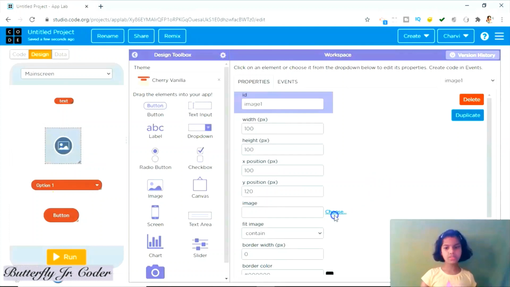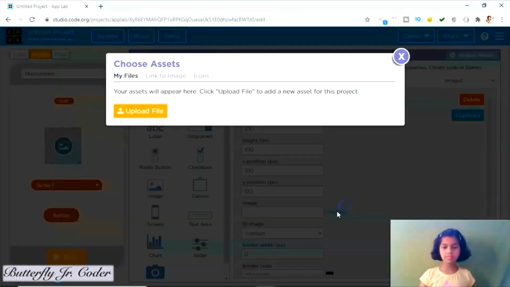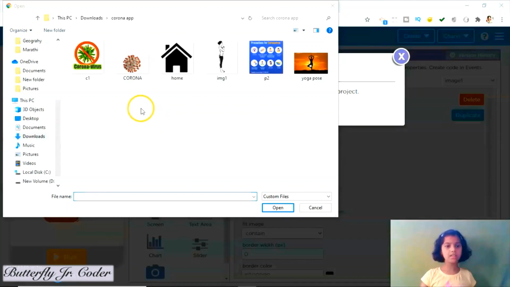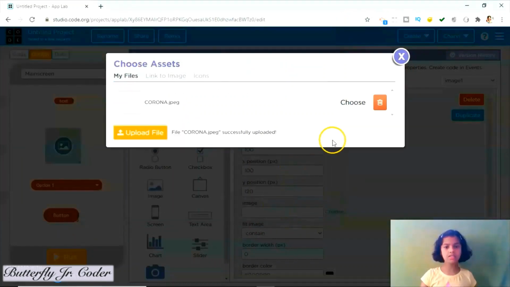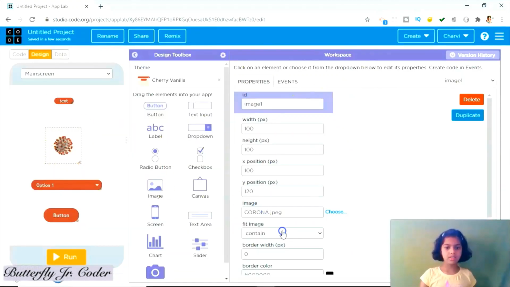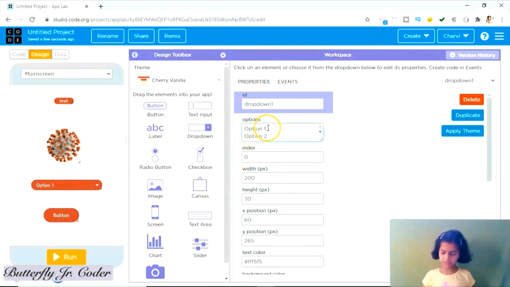Now let us choose image, then upload file. Now we will choose the image as this, and choose. Then we will take cover. In options, we will take first option as yoga and second option as precautions.